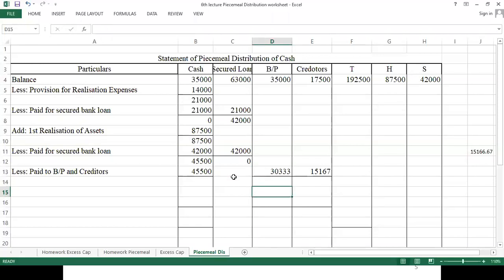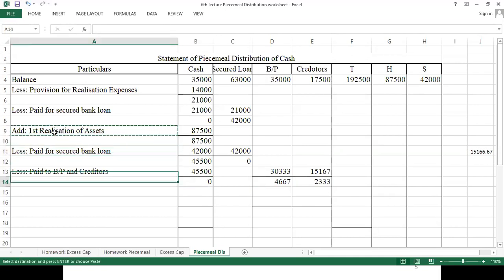Okay. So here we don't have cash with us. Let's see here what is the situation. 4,667 left out और यहाँ पर 2,333. Now we'll go for second realization of assets.